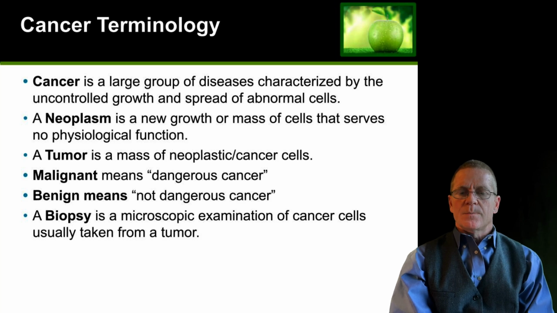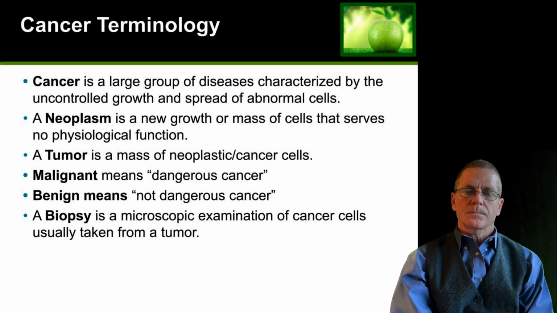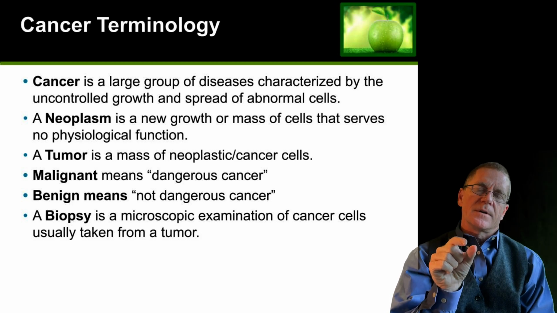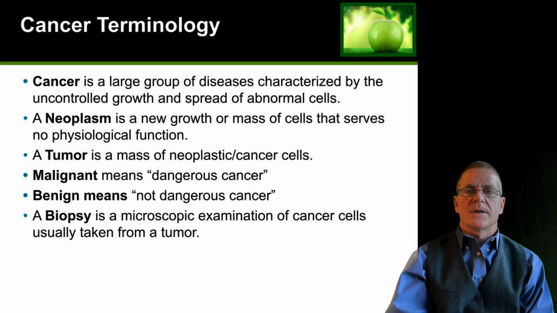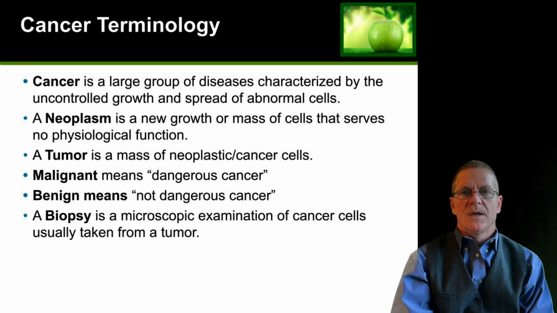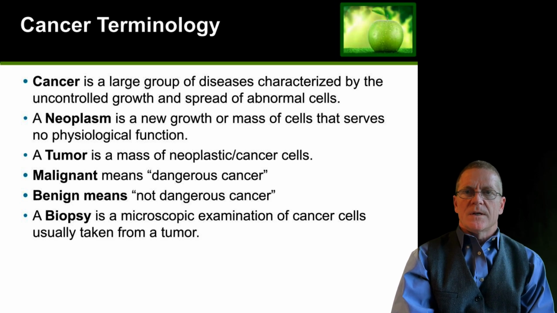A biopsy is a process by which a sample is taken from the tumor mass. Typically that would be a needle biopsy where a needle is placed inside of the tumor mass to remove some cells, and then the scientists, laboratory technicians can look at those cells, perhaps do genetic testing on those cells, and determine whether those cells are malignant, dangerous, or benign, not dangerous.